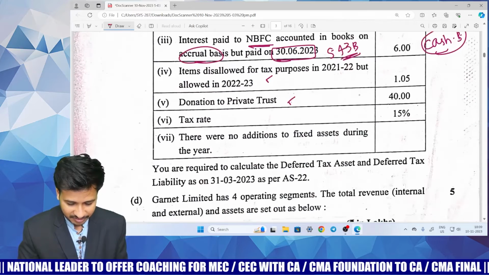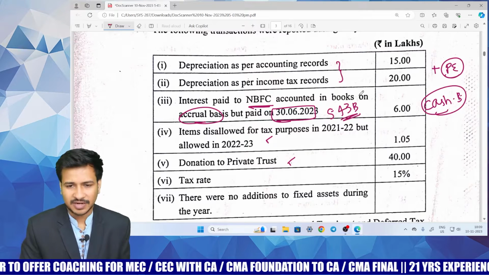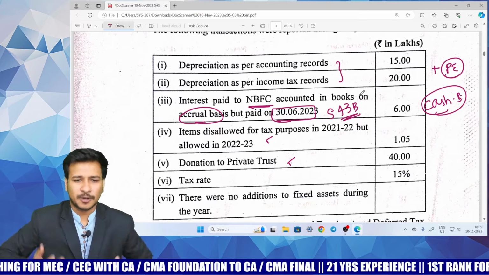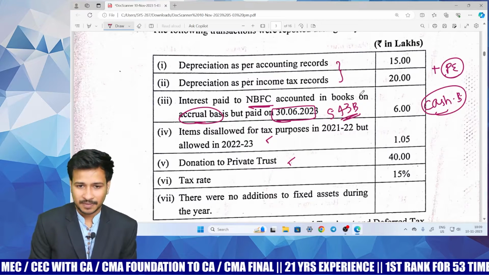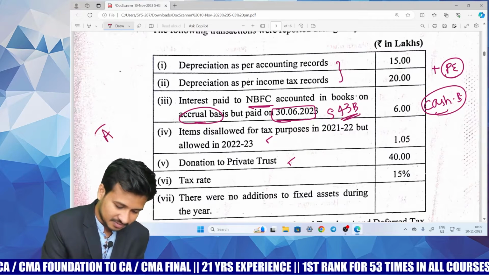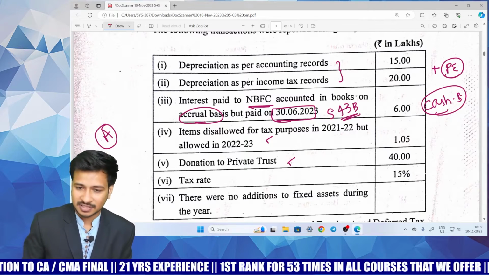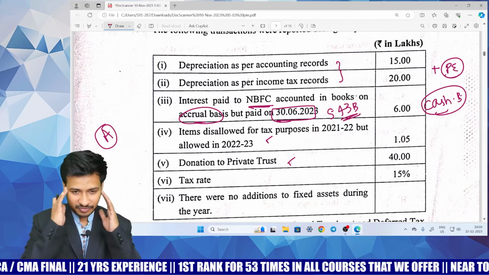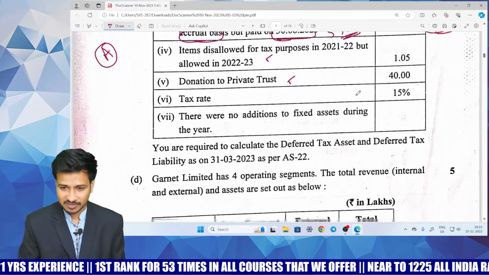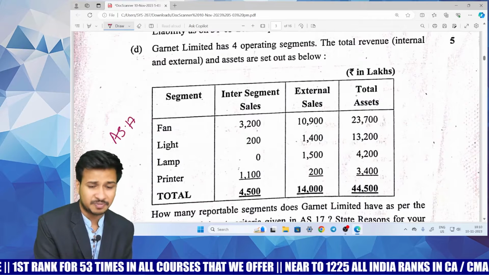The date of return filing is not given, it seems. So you just need to assume whether you have paid or not. Generally assume something like not paid before the date of filing the return, and proceed. In conclusion, it's average. My dear children, if you have prepared AS 22, that's an easy question. Otherwise, it is going to be difficult. But thinking from the viewpoint of students who have prepared AS 22, we claim this question is an average question.